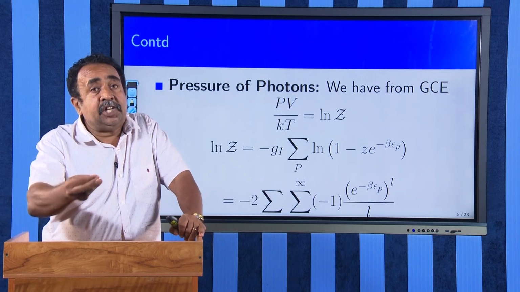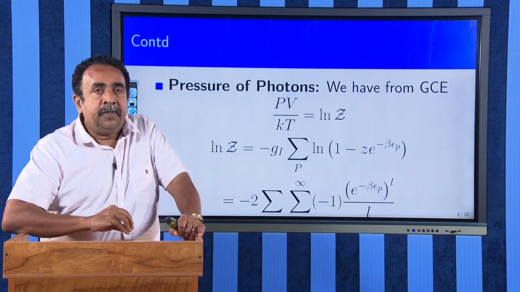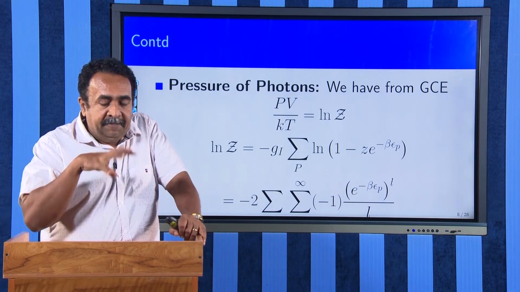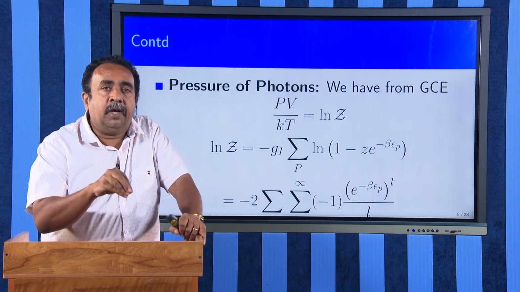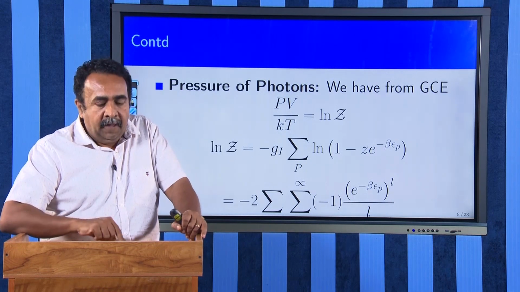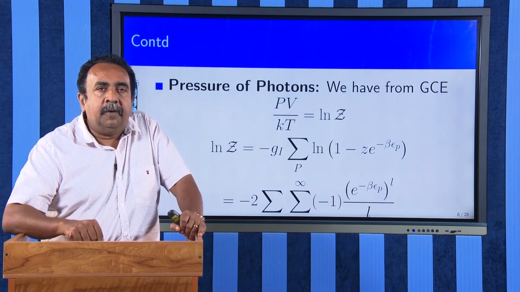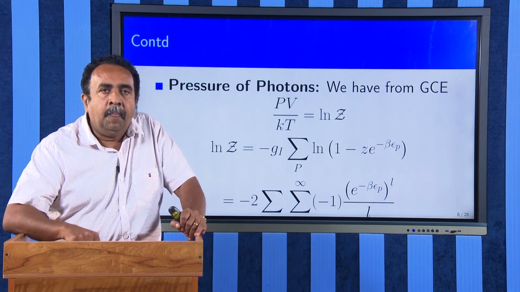In the next section, I will be deriving the expression for the energy density, or Planck's distribution law. In the first section, I am only deriving the thermodynamics exhibited by black body radiation. Therefore, I will be deriving the pressure, the energy density, the Helmholtz free energy and also the entropy.